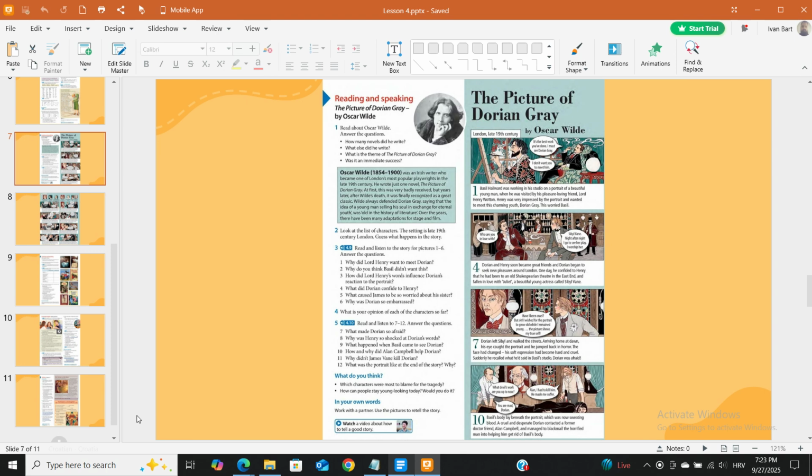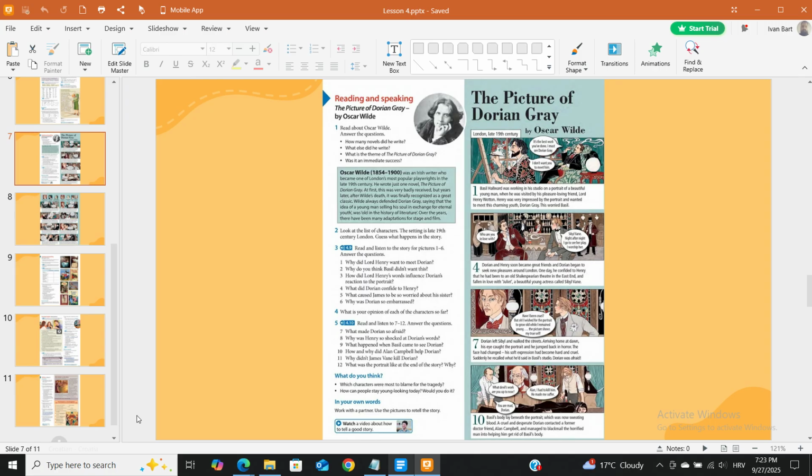Oscar Wilde, 1854 to 1900, was an Irish writer who became one of London's most popular playwrights in the late 19th century. He wrote just one novel, The Picture of Dorian Gray. At first, this was very badly received, but years later, after Wilde's death, it was finally recognized as a great classic. Wilde always defended Dorian Gray, saying that the idea of a young man selling his soul in exchange for eternal youth was old in the history of literature. Over the years, there have been many adaptations for stage and film.